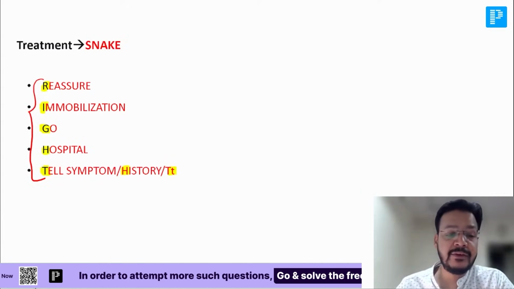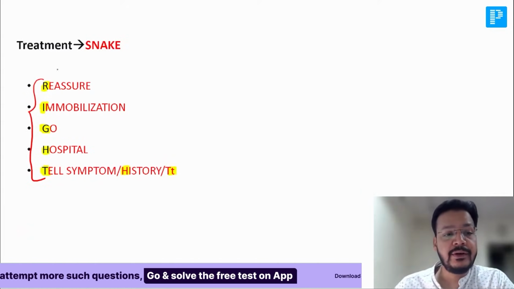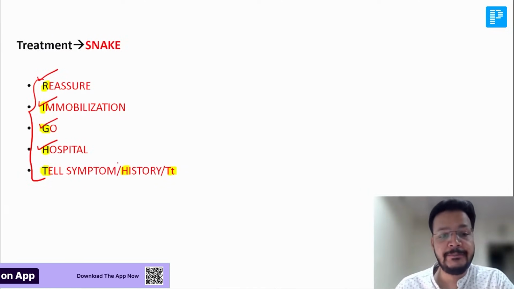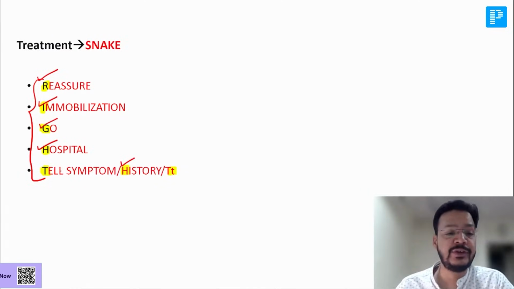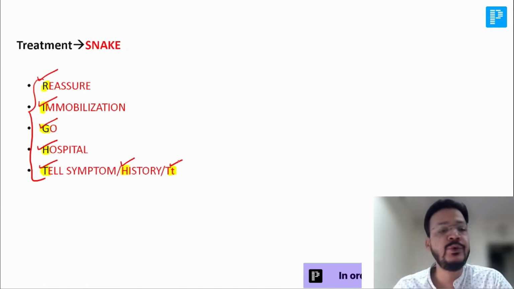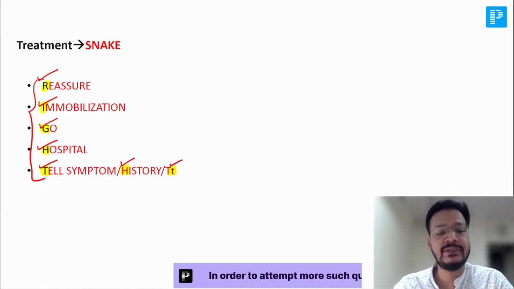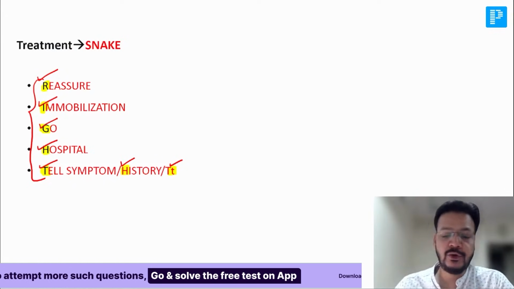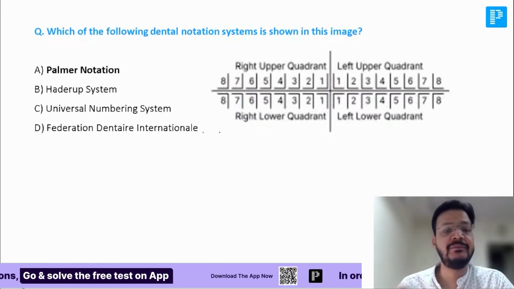Again, I'm revising, my dear friend. What is this? R for reassure the patient, I for immobilize, GH for go to hospital, H for tell the proper history, tell the symptoms, and T for treatment has to be started. That is a beauty. It is a very important question, comes in exam. What will be the treatment protocol of the snake bite? Yes, absolutely right. Everyone is getting benefit from these classes.